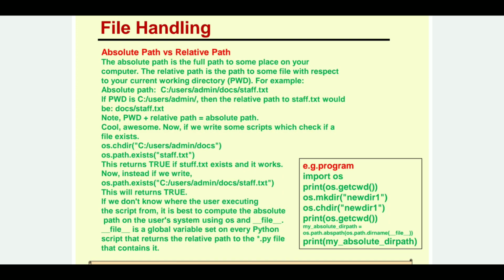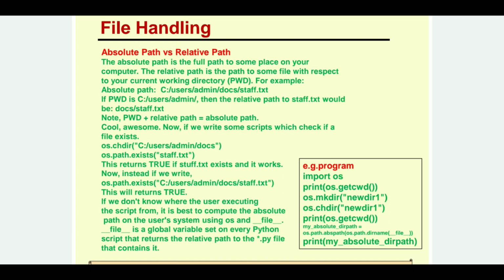os.path.exist in the brackets staff.txt is going to return true because this file actually exists inside this directory. And instead of writing these two lines, I can simply write in one line os.path.exist and the full directory with the file. So this is also going to return true, right?